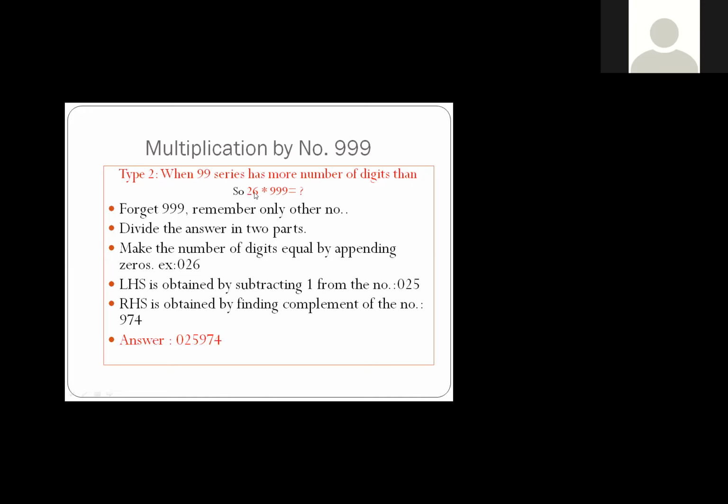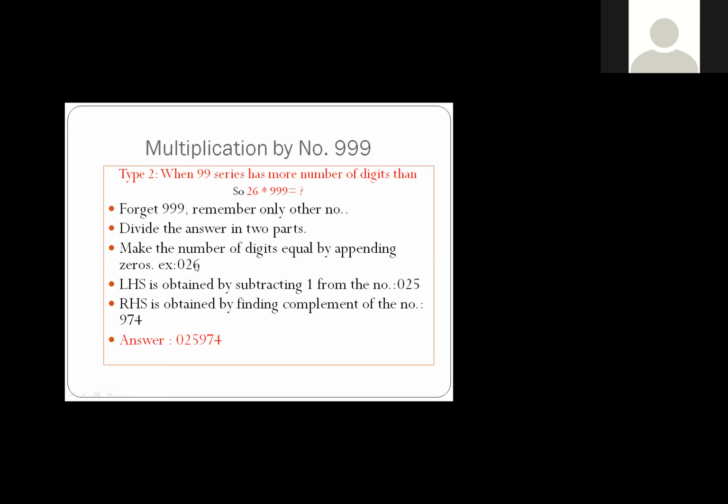Now 026. Now follow the same process. Same process means the left-hand side part is obtained by subtracting 1. So from 026, if you subtract 1, you will get 025. And apply Nikhilam Sutra. So 9 minus 0, 9. 9 minus 2, 7. 10 minus 6, 4. You have to take care that you have to put 0, and you have to apply Nikhilam Sutra on 026 instead of 26. Okay? Got the point? You have to apply Nikhilam Sutra on 026.